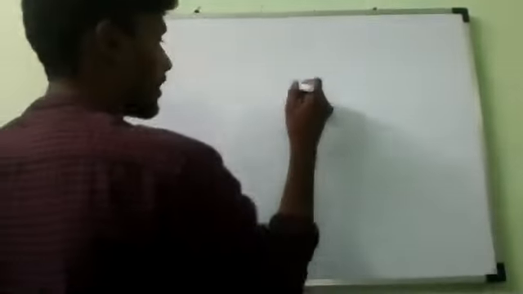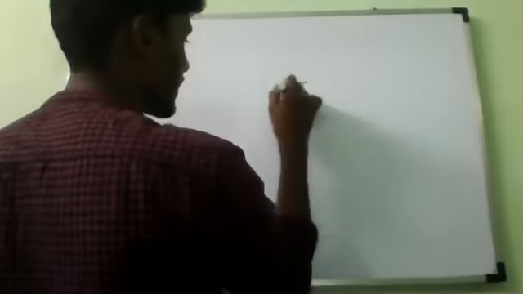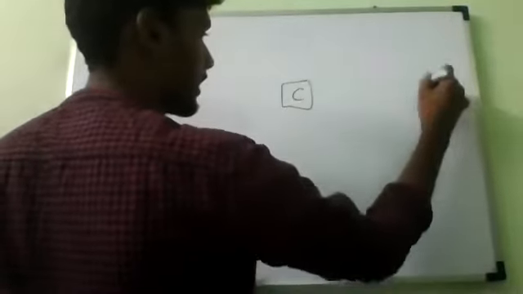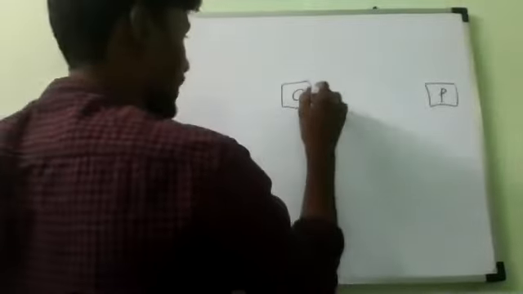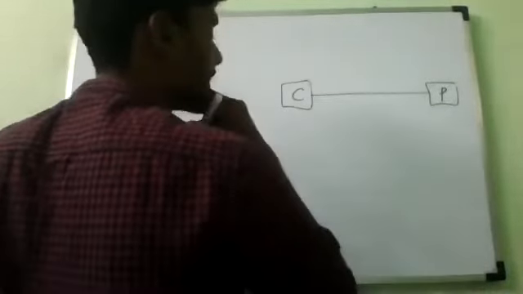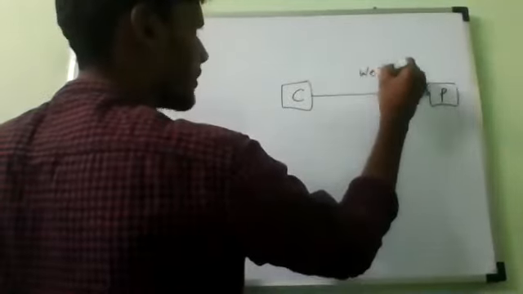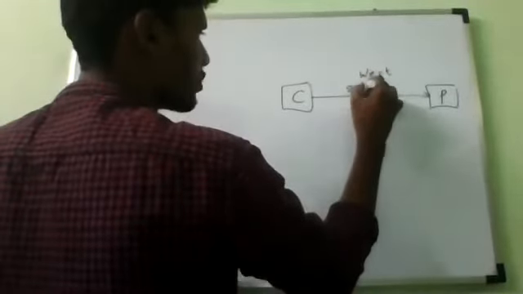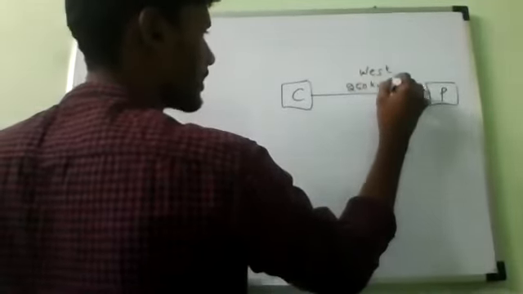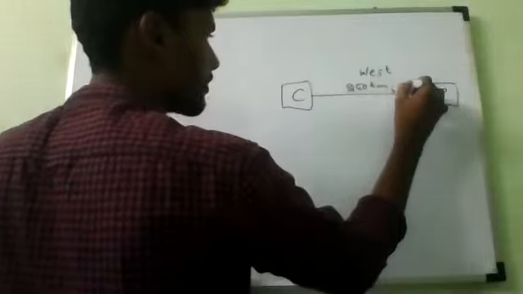So this is Chennai and this is Pudukkottai. Chennai to Pudukkottai in the morning towards the west. You can take any direction, no problem. West, it has traveled 250 kilometers in how many hours? 5 hours.